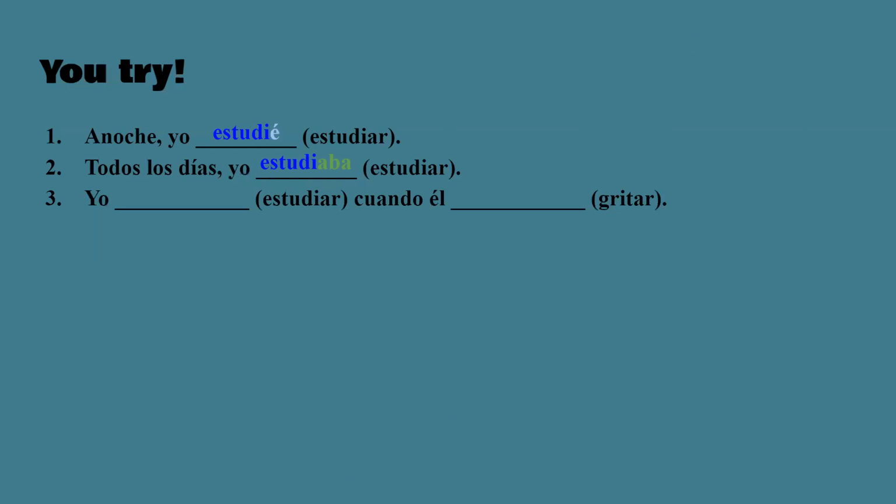Estudiaba. Now this is an interruption sentence. I was studying when he yelled. I was studying. You always use imperfect for a sentence like this, but then you use preterite. So that's something you need to remember. When there's something like that with cuando, I was doing this when this happened and it interrupted me: first imperfect, then preterite.